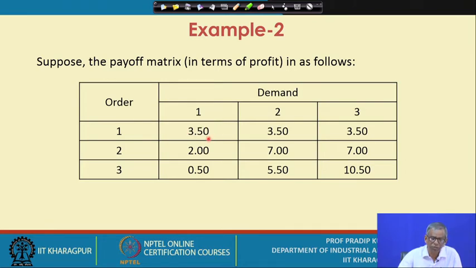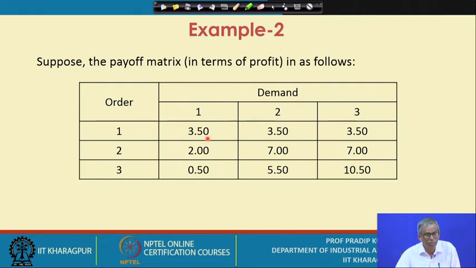So the 3.5 is the maximum one. Obviously, if you go by the column values, you will find that against the demand level 1 and against the order quantity 1, you don't have any regret. That means 3.5 is the maximum. So how much is your regret?